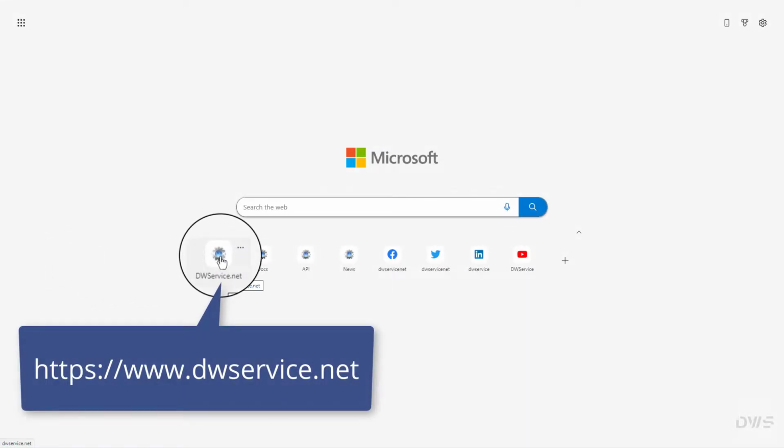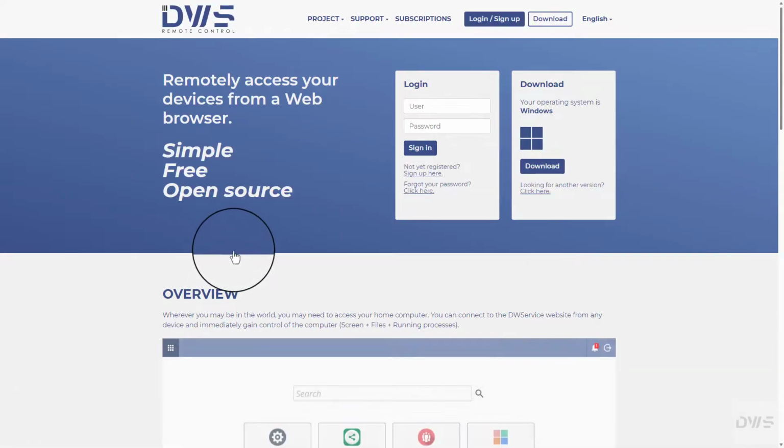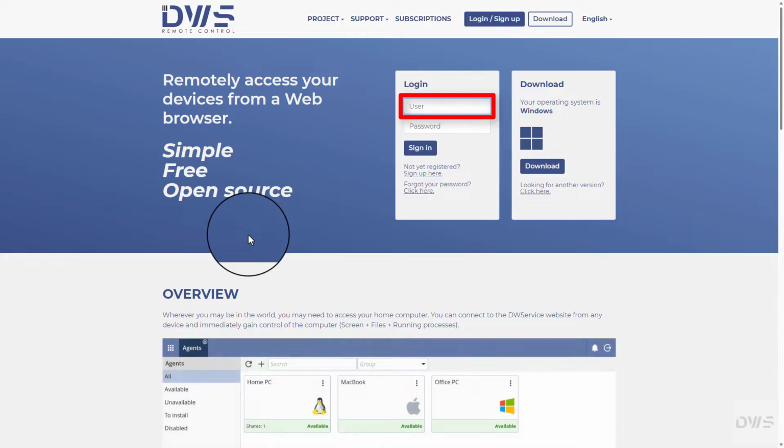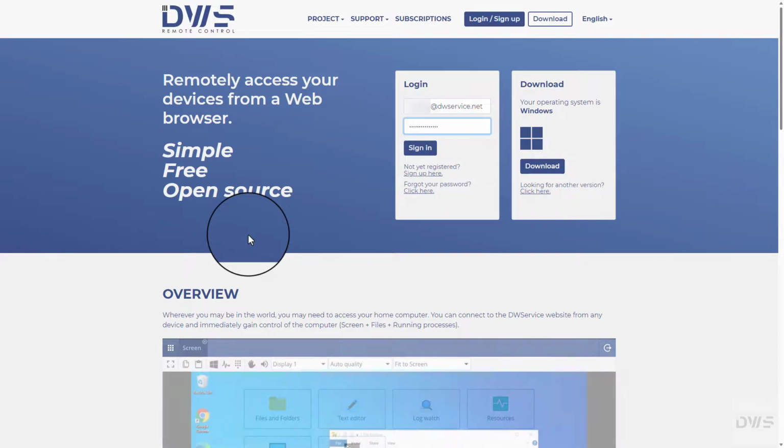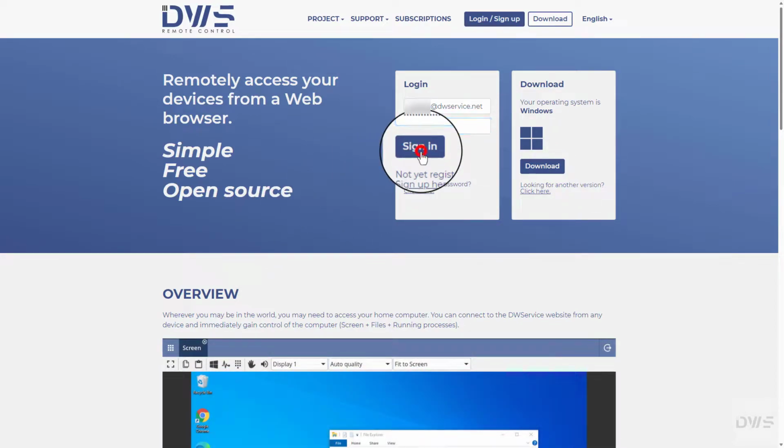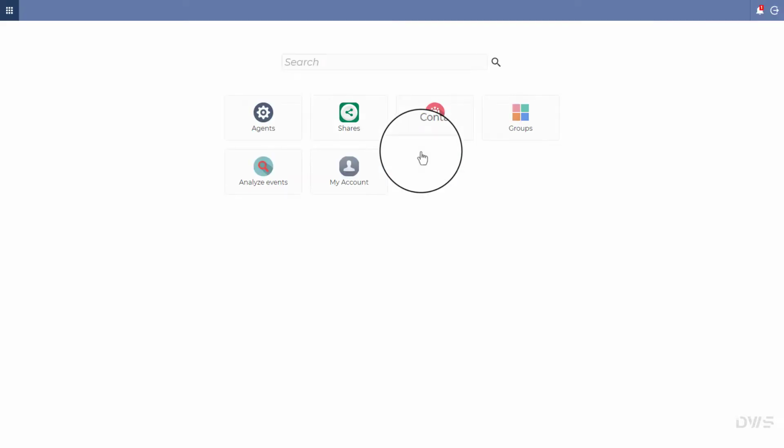Open the website. Sign into your account. Enter your username. Enter your password. Click the Sign In button. Select My Account.